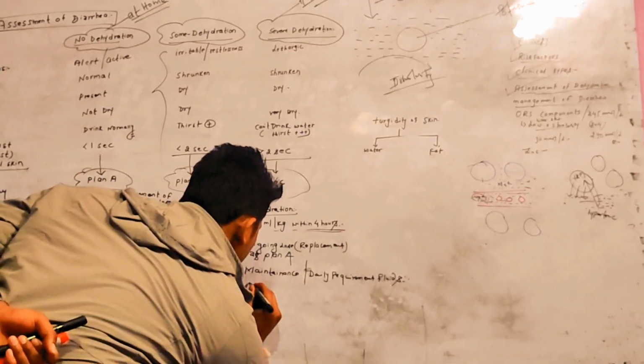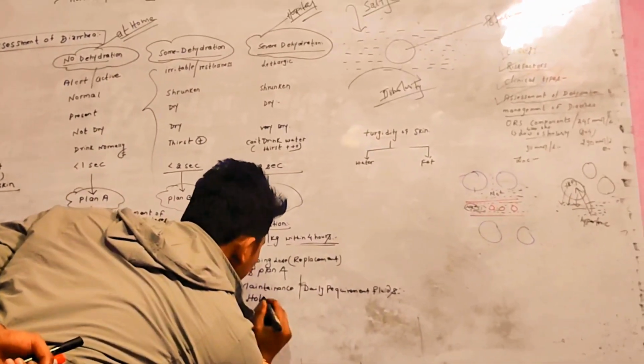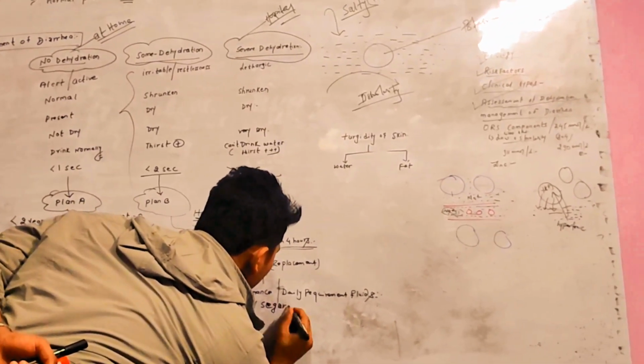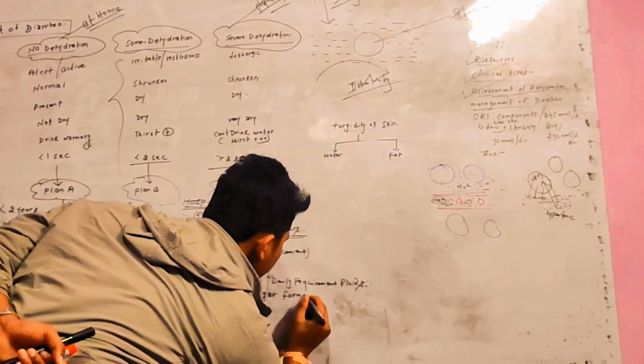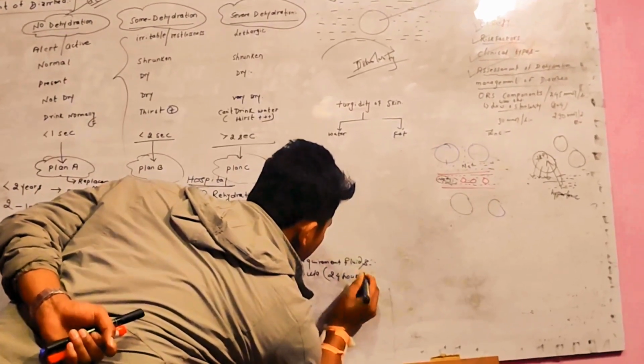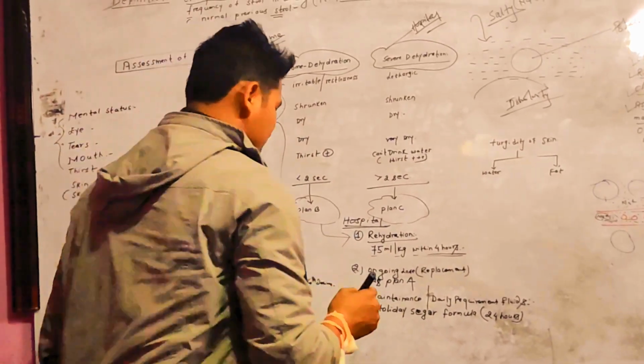The formula is given by the Holliday-Segar formula, which is supposed to be given within 24 hours. What is the formula? Let's get started.